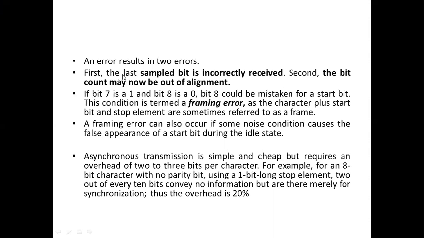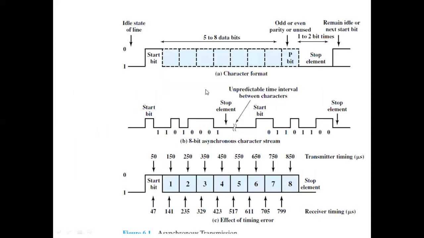So here there are two types of errors possible in asynchronous transmission. One is that a sampled bit is incorrectly received, that is, the last sample bit is incorrectly received, or the bit count may be out of alignment. Now see in the previous diagram, the last one. Here we have the transmission timing and the receiver timing, that is, when the transmitter has to transmit and when the receiver has to receive. Here the transmission timing is somewhat delayed, but the receiver timing is somewhat ahead.